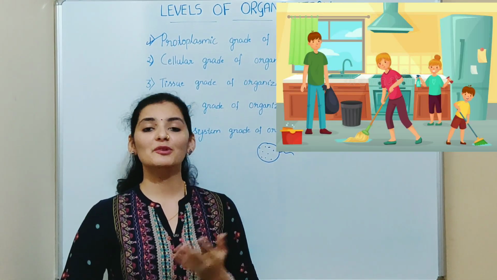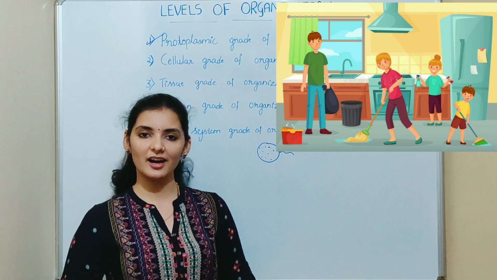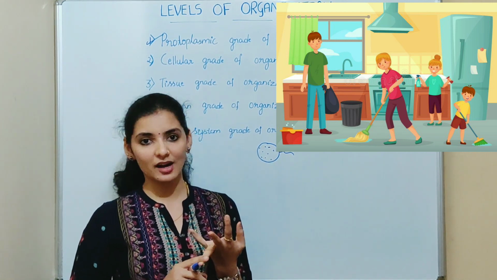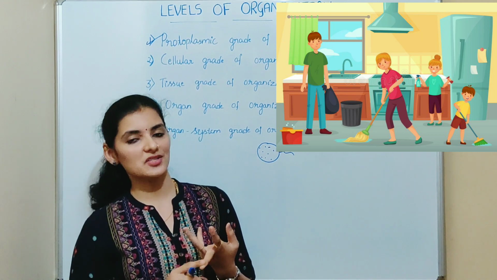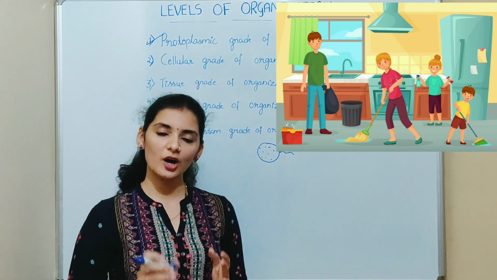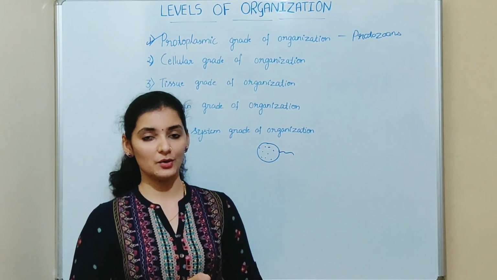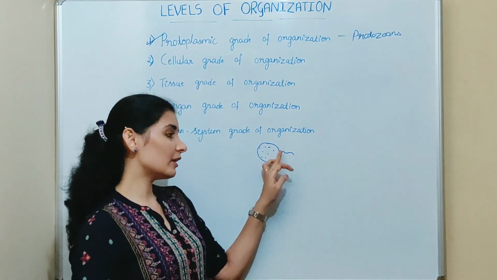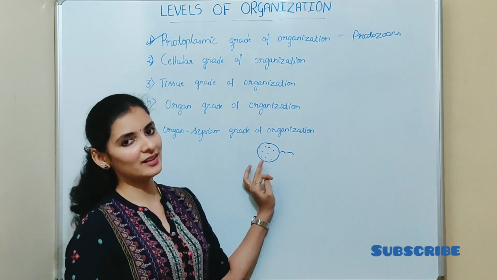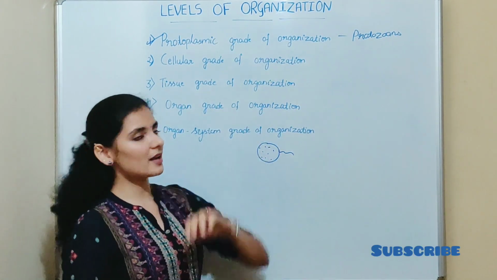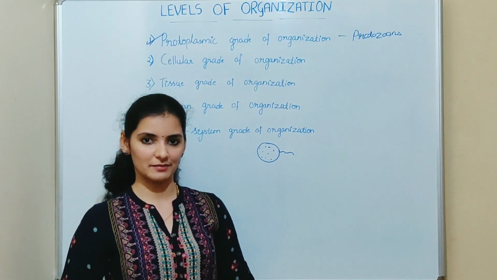So it is similar to performing household work in the house. Like your mother will cook, your elder sister will clean the house, your father will get the groceries for the house. So in your house, the work will be distributed among the members of the house. In a similar way, the work will be distributed among the organelles of the particular cell. Okay, so that is about the protoplasmic grade of organization.